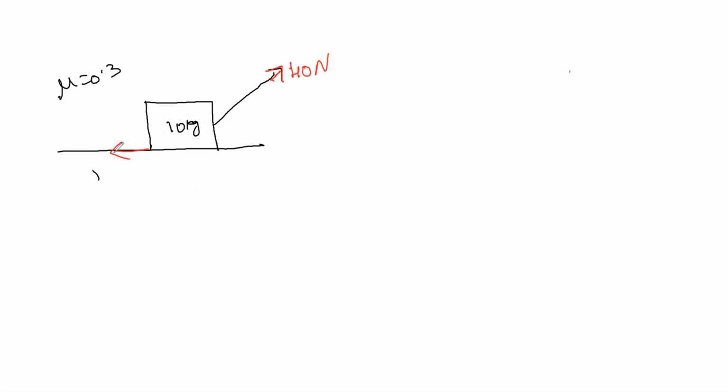Then they're asking what is the friction force? The inclination is the same, 37 degrees. You have to calculate F. As we know, if it is moving, we have to take it as a constant value. If it is not moving, it is equal to the applied force along the x-axis, right?